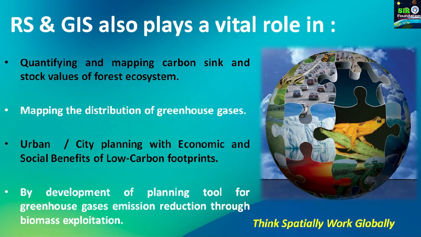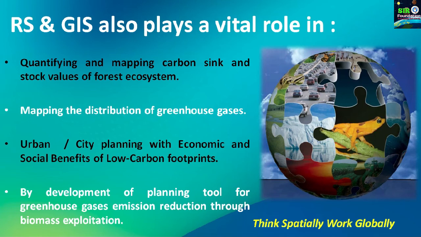Remote sensing and GIS also play a vital role in some other activities, like quantifying and mapping the carbon sink and stock value of forest ecosystems. So we can understand how much carbon sink is available in nature, or how much stock value of forest ecosystem we have.